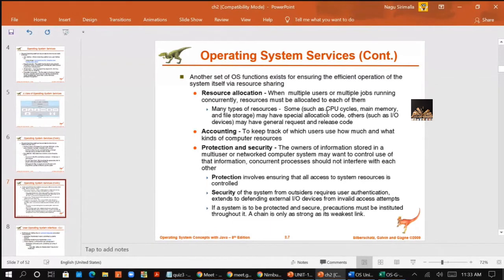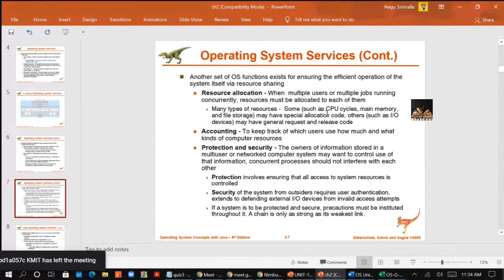This can also be used for statistics. The OS keeps accounting of everything, and these statistics are used by researchers who wish to reconfigure the system to improve the computing services. So that is all about accounting.